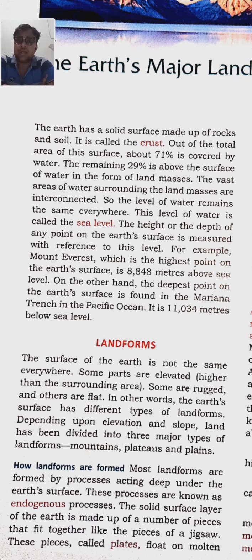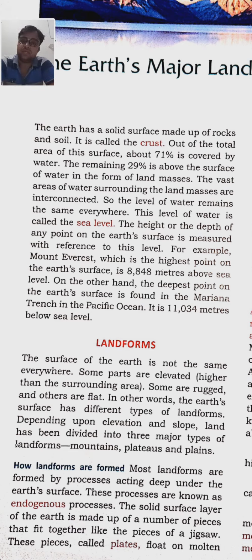So the level of the water remains the same every year. This level of water everywhere, interconnected with the land masses, is known as sea level. The height or the depth of any point or surface is measured with reference to sea level.